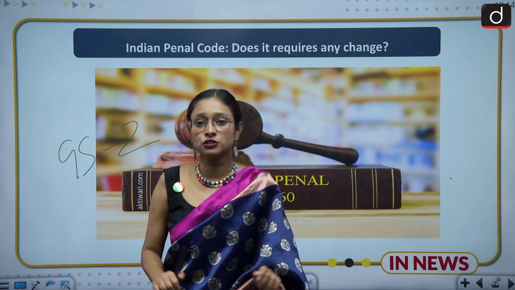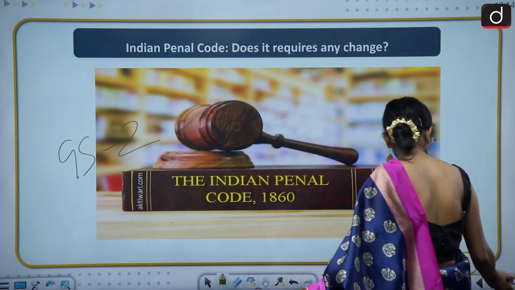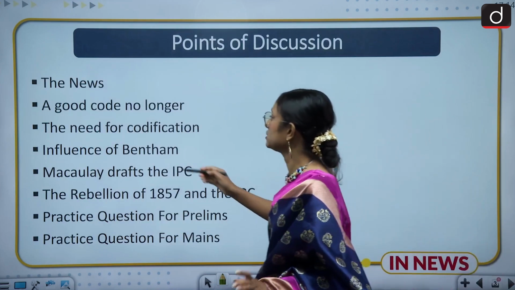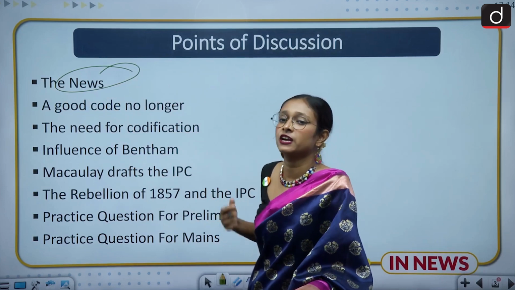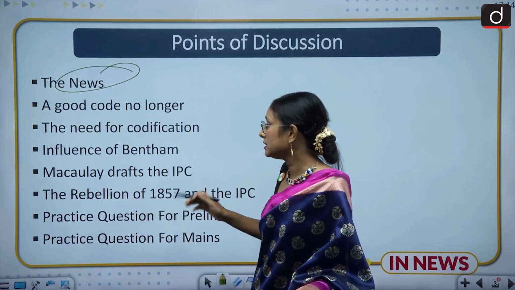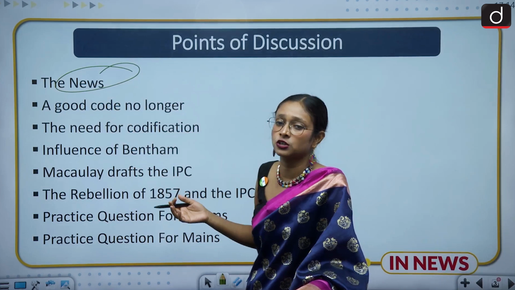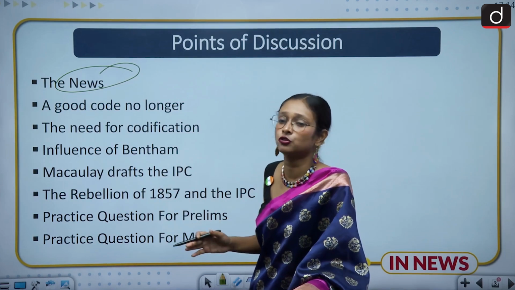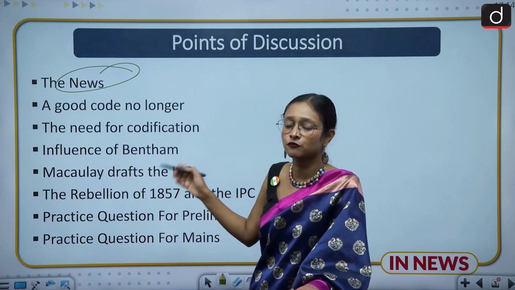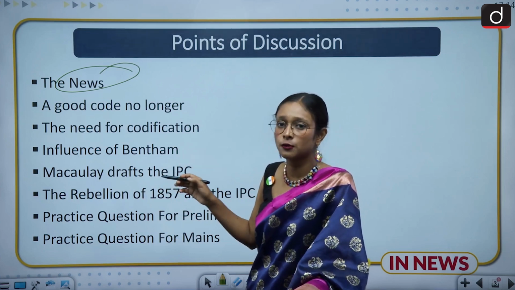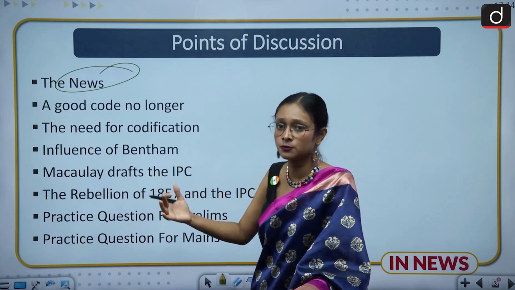So coming to the points of news. First of all, we will discuss what the news is, and a good code no longer, that is, the effectiveness of the Indian Penal Code, and then the need of codification, that is, the history of the need of codification. And after that, the influence of Bentham. Bentham was an English philosopher, so we will also discuss how he influenced the Indian Penal Code.